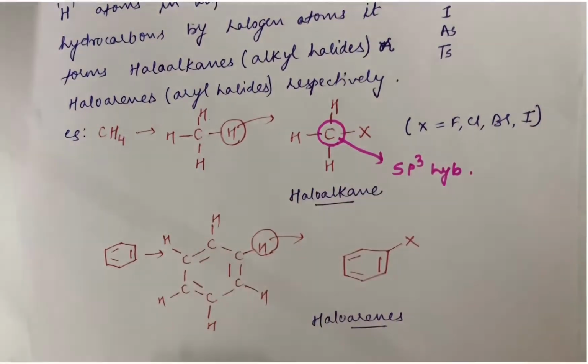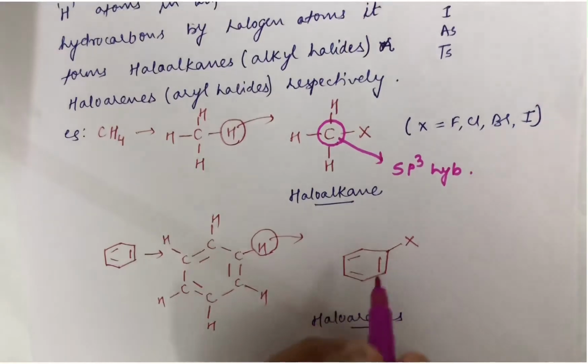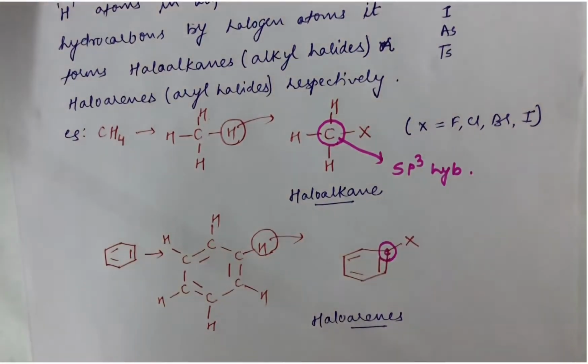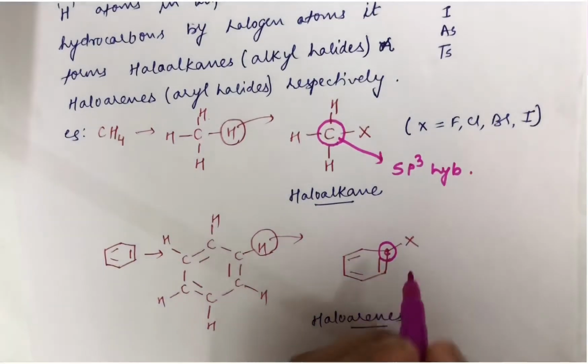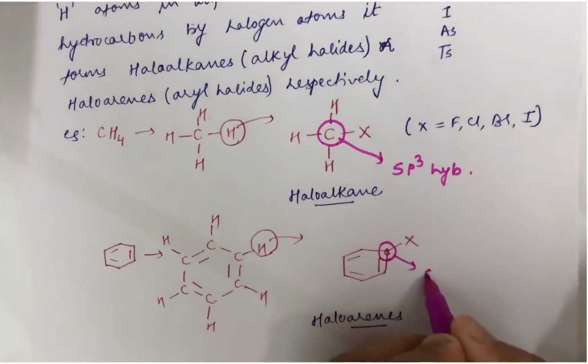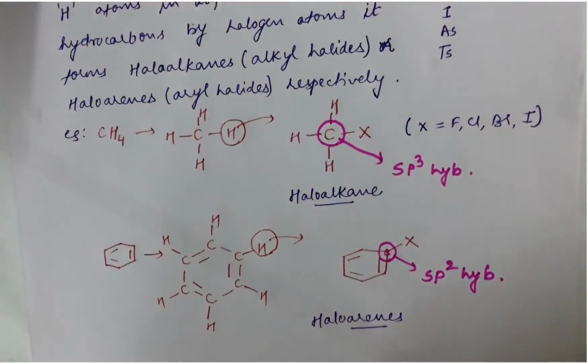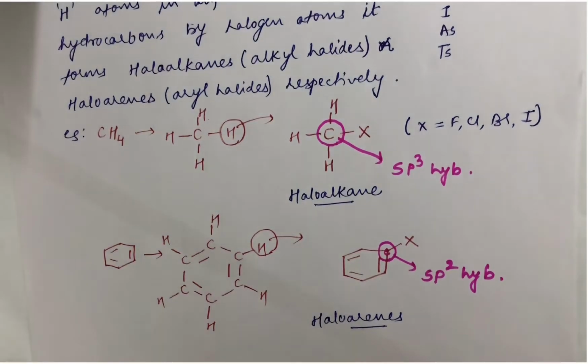But take note, the halogenated carbon in the case of haloarene will not be sp3. It will be sp2 hybridized. This is an important point to keep in mind in the case of haloalkanes and haloarenes.